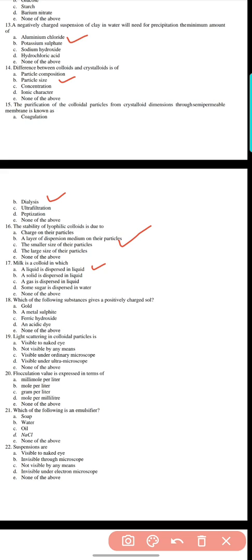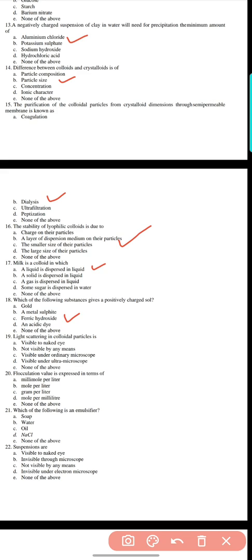Question 18. Which of the following substances gives a positively charged sol? Gold, metal sulfide, ferric sulfide, ferric hydroxide, acid dye, or none of the above. Here the answer is option C, ferric hydroxide, because Fe3+ is a positive ion, so it gives a highly positively charged solution.